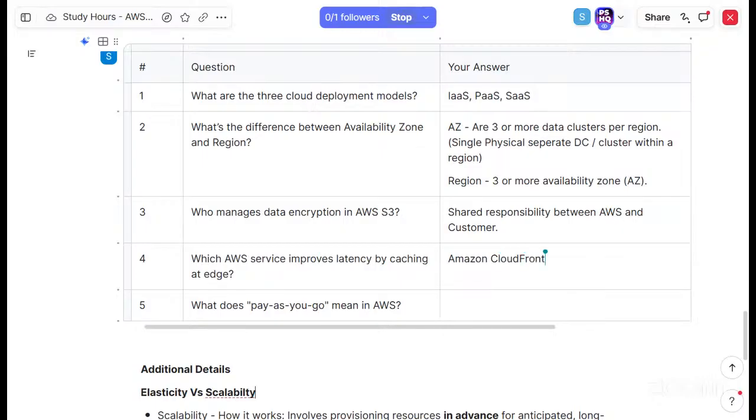Okay. What does pay as you go mean? Subscription model, is it? Pay as you go in AWS means you pay only for the services which you use and for the time which you use. Pay only for the services which you consume, only on the consumption. Yes.